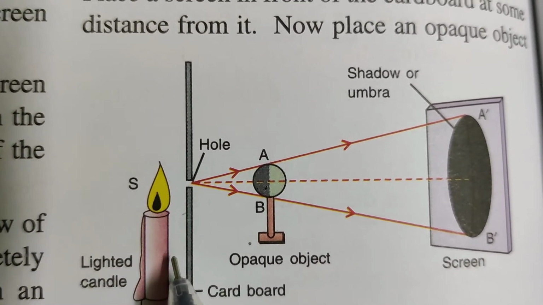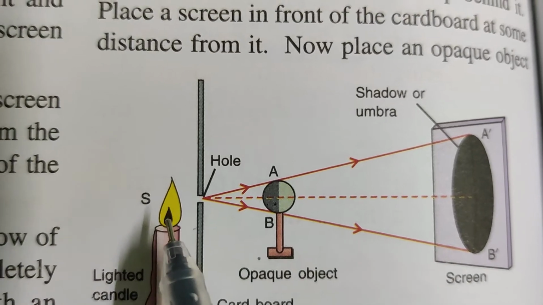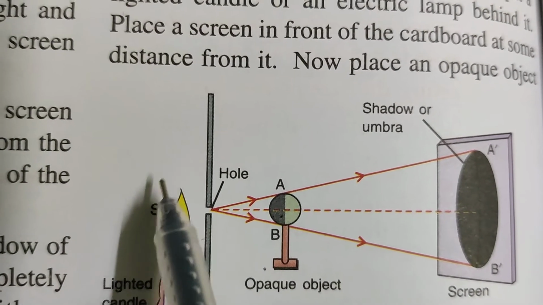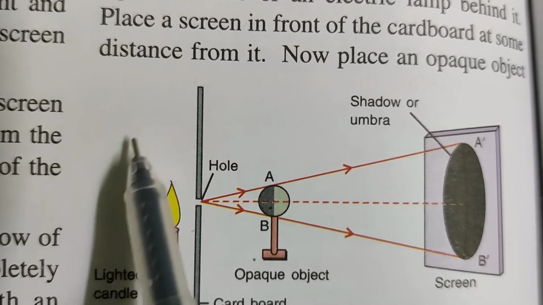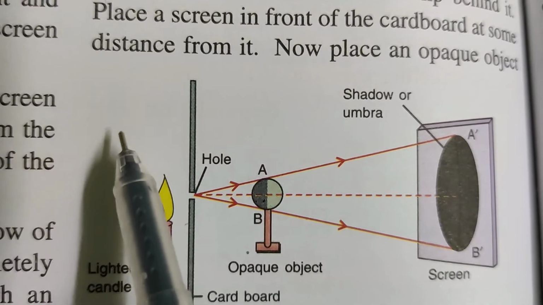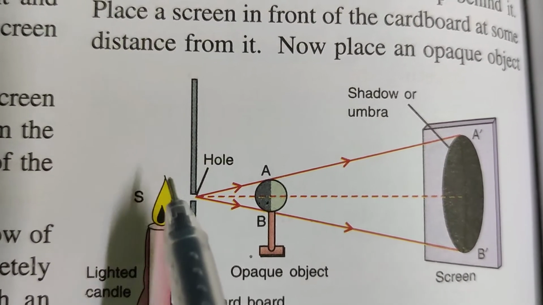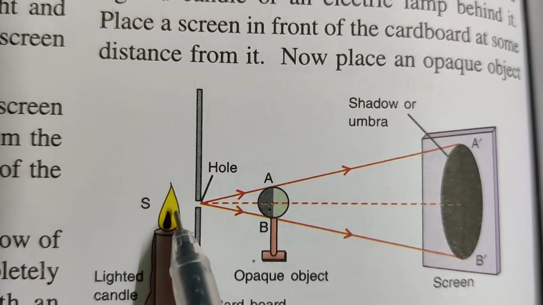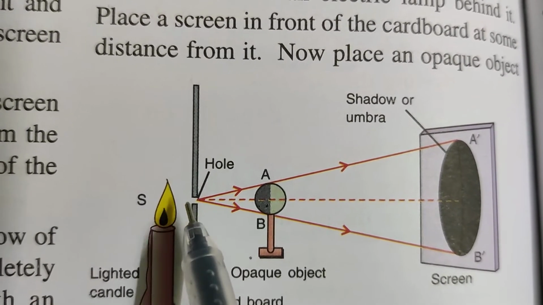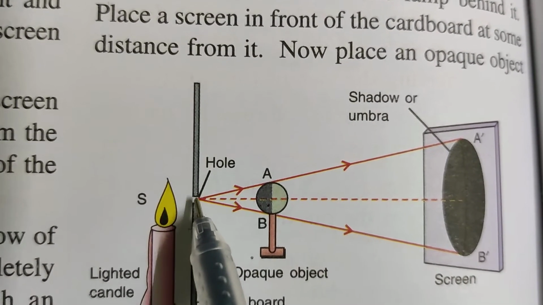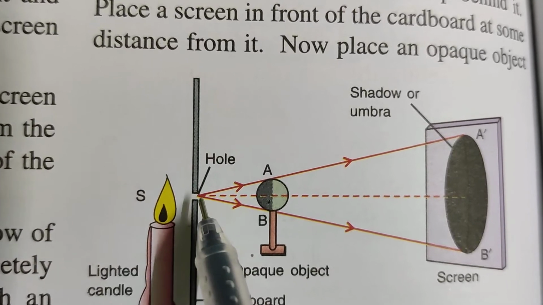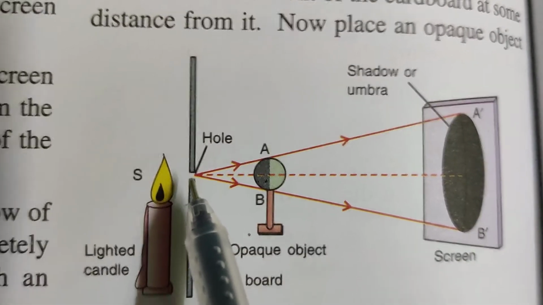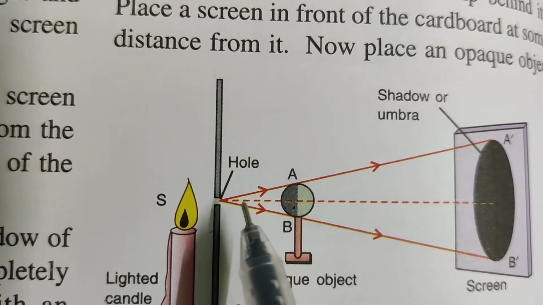So the lighted candle is there. When the candle is lighted, the light goes in all directions. Here we can see everywhere. Now this light has been limited. That means this light has to pass only through this hole. So this is the pinhole.